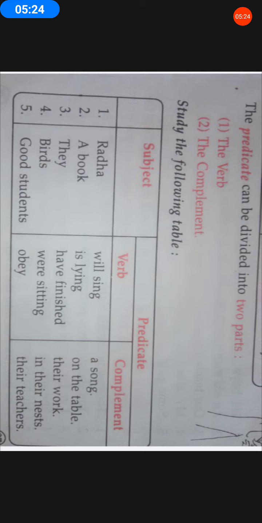Now, subject we came to know what it is. Then predicate, let us study once again in a little more detail. What does the predicate consist of? In fact, the predicate can be divided into two parts. Which are those two parts? One is the verb, the other one is the complement. Yes, children, the verb and the complement are the two parts of which part of a sentence? That is the predicate.